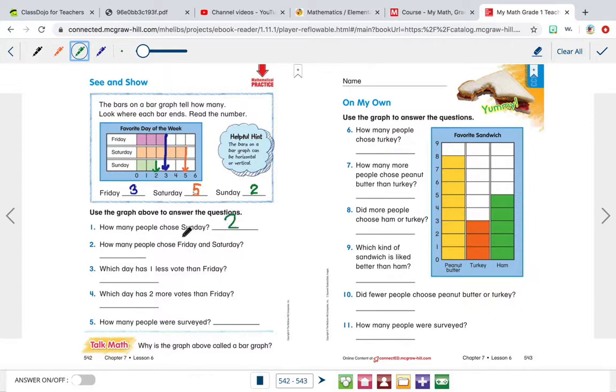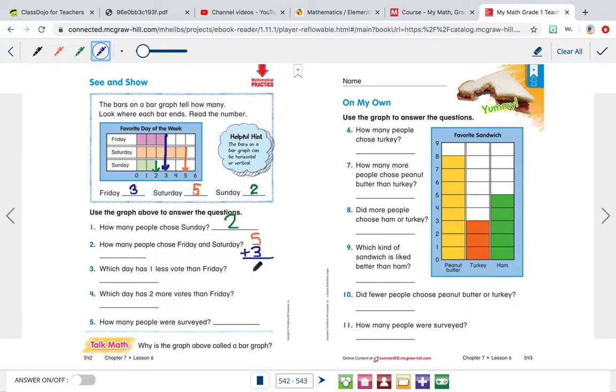How many people chose Friday and Saturday? So we're going to take Friday and Saturday and we're going to add those numbers up. So Saturday, there were 5 people who said they liked Saturday, and there were 3 people who said they liked Friday. So we're going to add because they're asking for both. They're saying how many people chose Friday and Saturday? So they chose both.